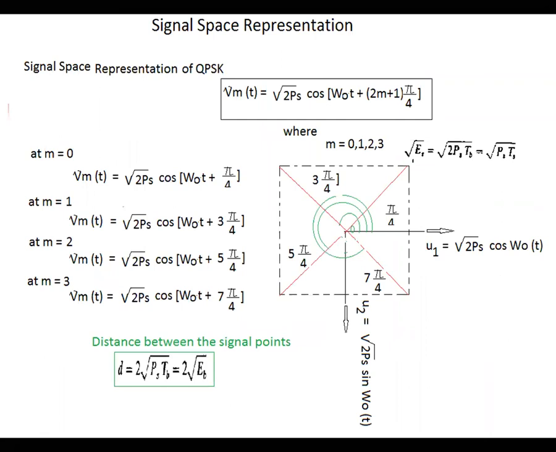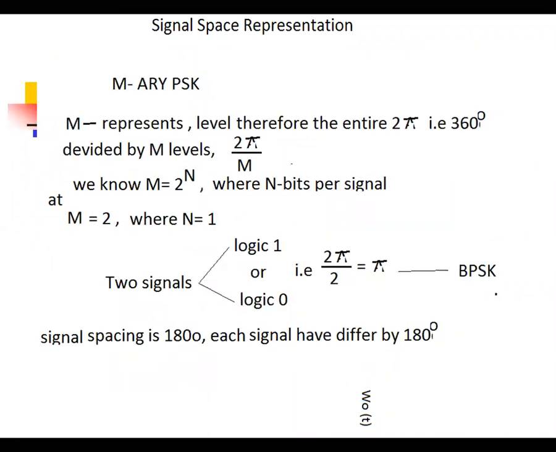Then it is the signal space representation. Okay. And go for another one, MPSK. In MPSK, M number of signals are there. M is equal to 2 to the power of n, where M is the number of levels and n is the number of bits to represent a signal.